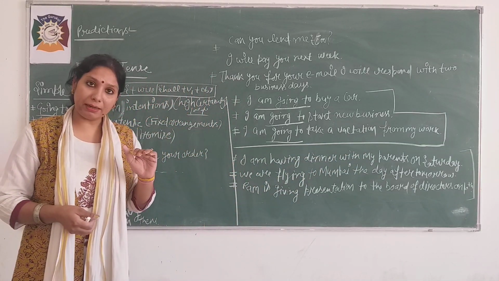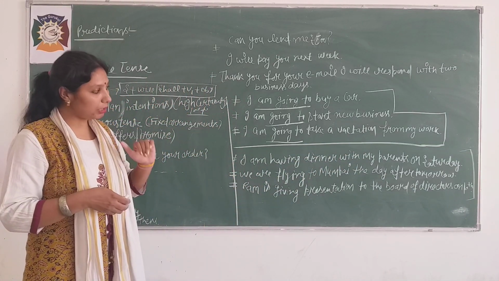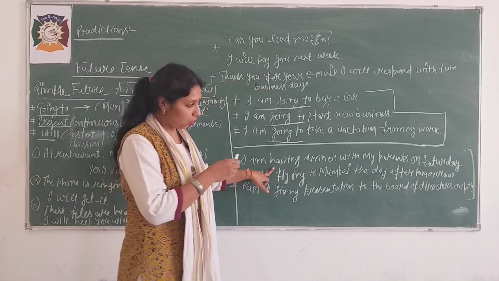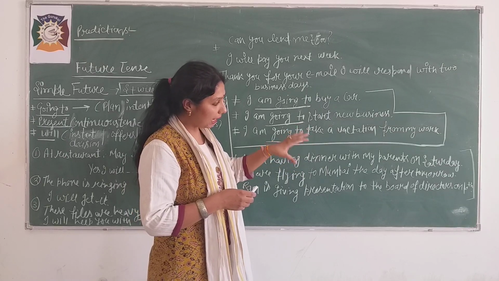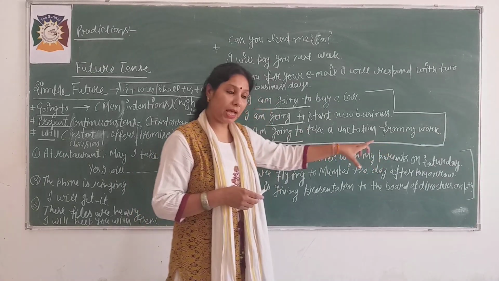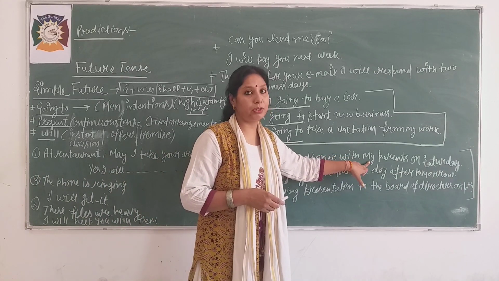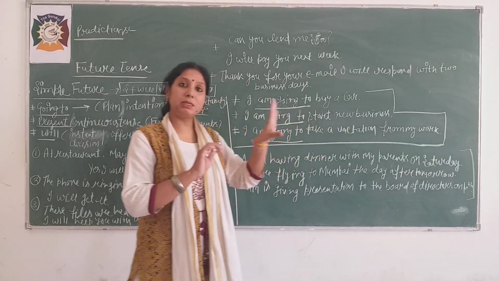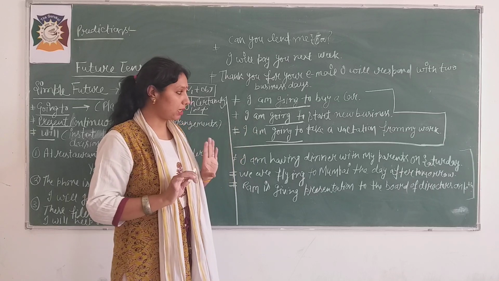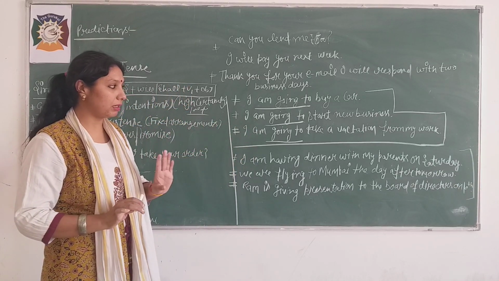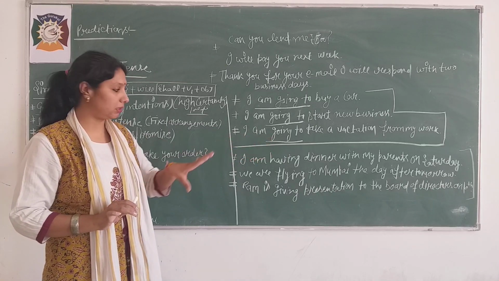You have made a plan, and according to that plan, you have fixed the place and the time of that dinner with the agreement and the consent of your parents. That is fixed. That's why you are saying this, because it is decided that you are going to take dinner with your parents on Saturday.